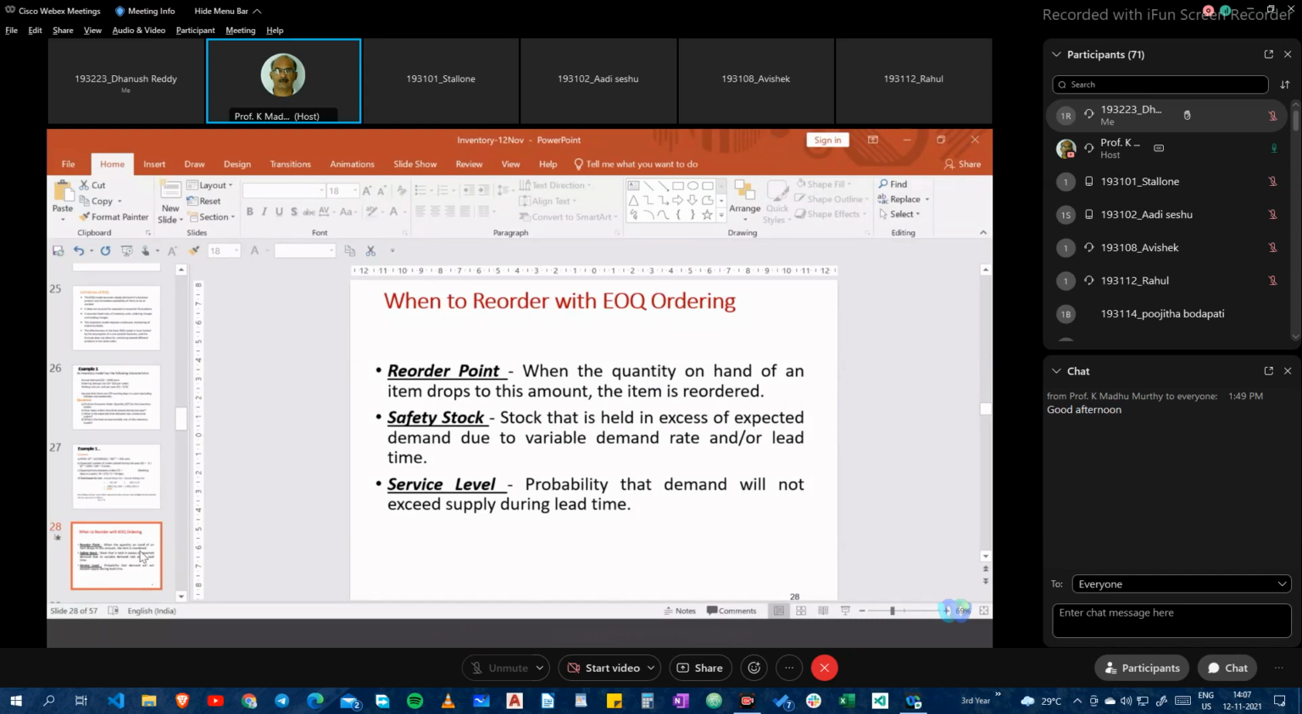Therefore, we call this particular aspect safety stock, which we require to be maintaining to provide some level of protection against stockouts, right? And that's what is written here. Safety stock is a stock that is held in excess of expected demand due to variable demand rate. And that's what we are going to address now.